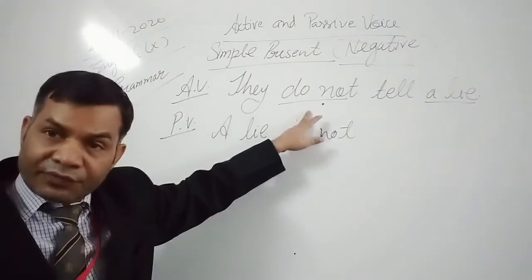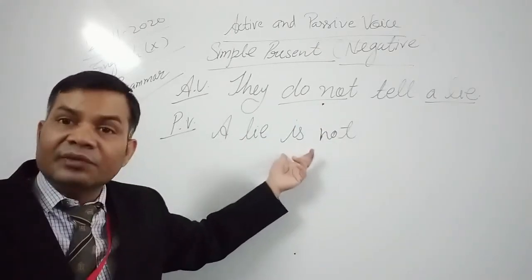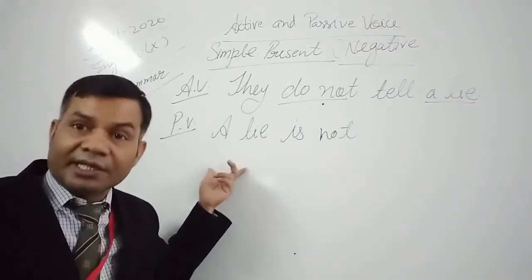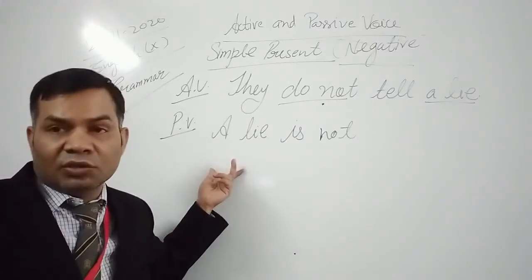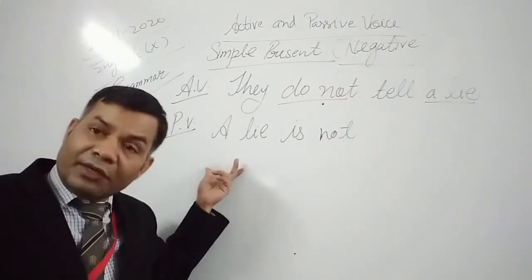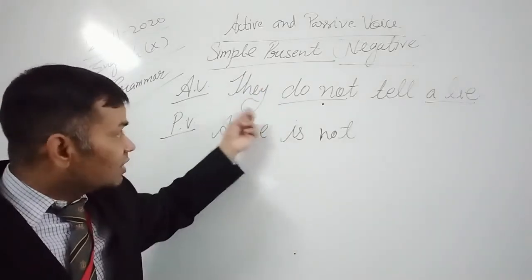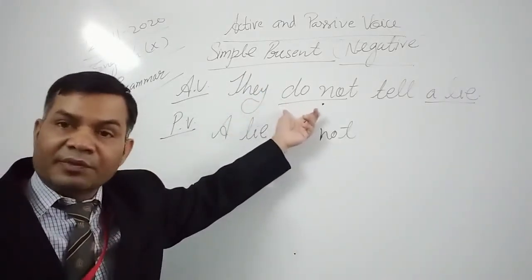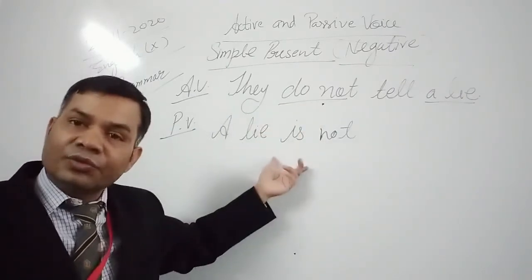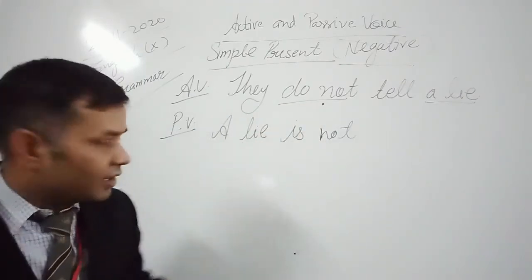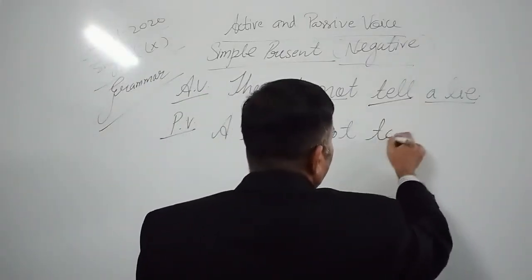Okay, don't get confused. In passive voice, the helping verb will be followed by the subject. If the subject is singular, it will be followed by the singular helping verb, even though in active voice this subject is followed by the plural verb. It doesn't matter. According to this subject we have to use the verb. Don't get confused here. A lie is not. Then the third form of tell is told.